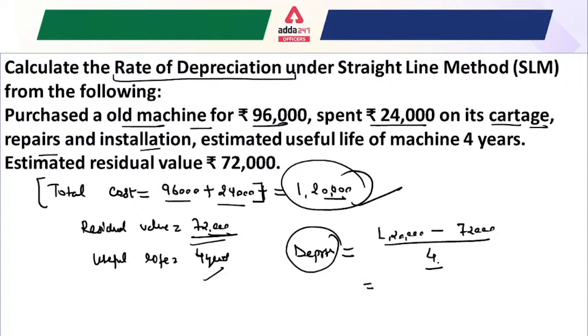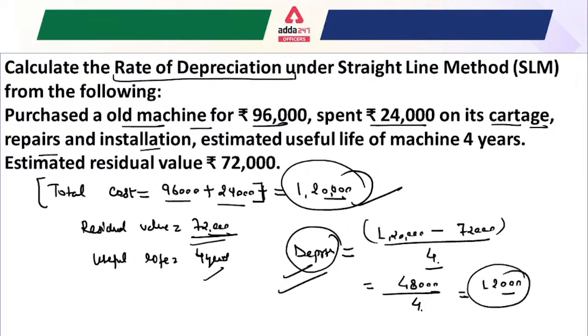Okay, after that, just calculate and tell me what is the value it would be. That is 48,000, and divide by the 4. So that would become 12,000 rupees. So that would be your actual depreciation amount. So you always have to be very clear between the depreciation amount, depreciated value of the machine, and rate of depreciation.